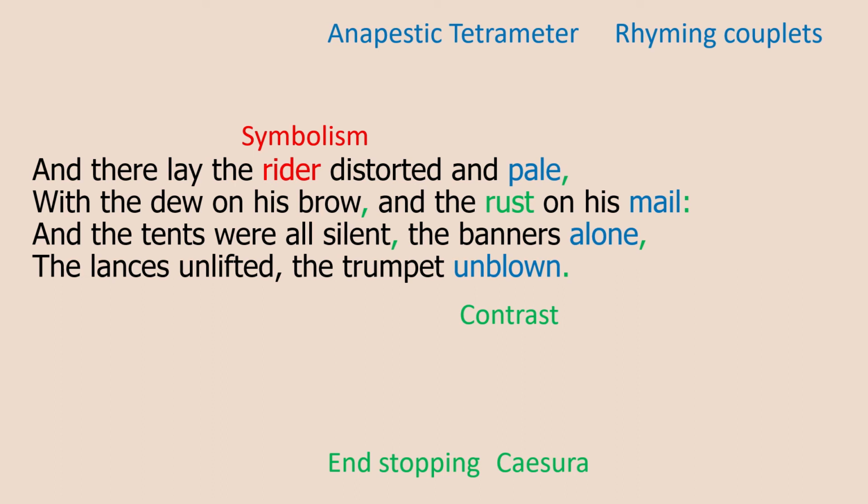And I want you to compare that to stanza 1. Line 2 of stanza 1. The cohorts, the army, the soldiers' armour was purple and gold. It had these colour connotations of wealth and power. Now looking at line 2 of stanza 5, the same soldiers' armour and weapons are rusty. Rusty has that sort of orangey brown colour, maybe a bit like an autumn leaf, the colour of death and decay.